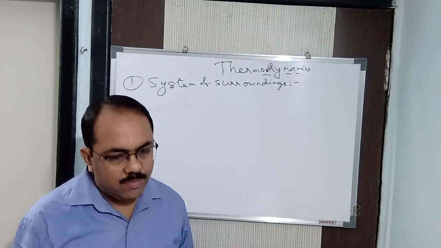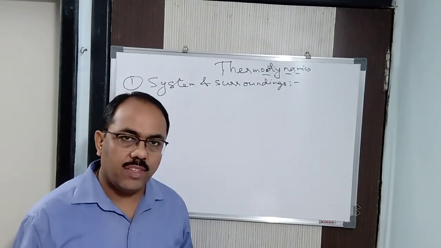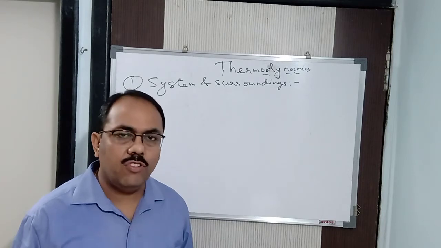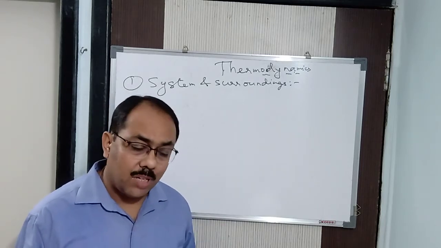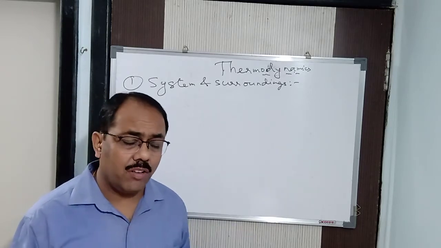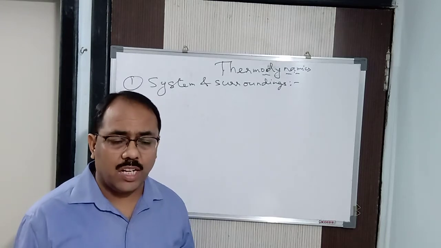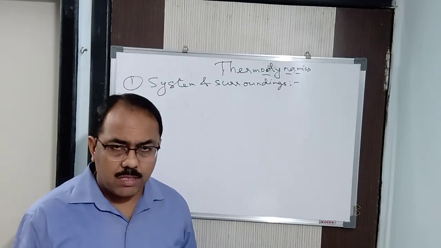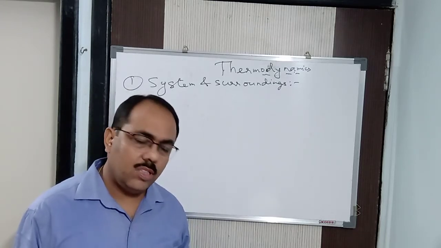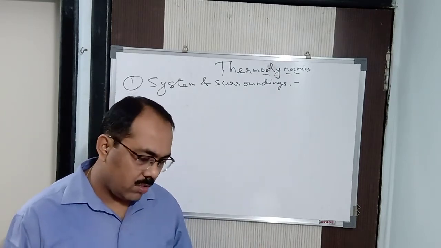So system is that part of the universe which is concerned in our study. And surroundings is that part of the universe which is not in our study. But without surroundings, system is not possible. As I said, if you are heating mercuric oxide without the Bunsen burner, without the test tube holder, without the glass rod, and without the apparatus, is it possible to carry out? No. I hope you understood what a system is and what the surroundings are.